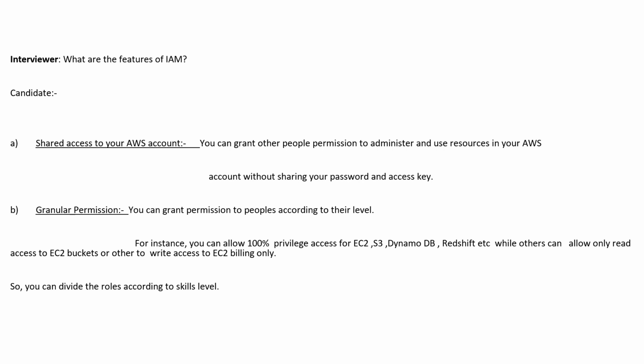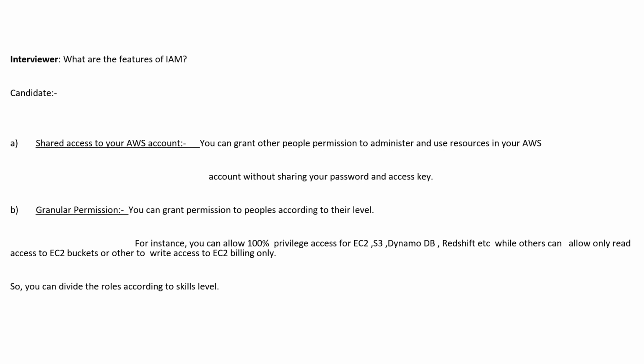The next one, guys, is granular permissions. Guys, what is granular? As the name says, level by level. That means AWS provides level-by-level permissions. So you can grant permissions to people according to their skills, their levels.